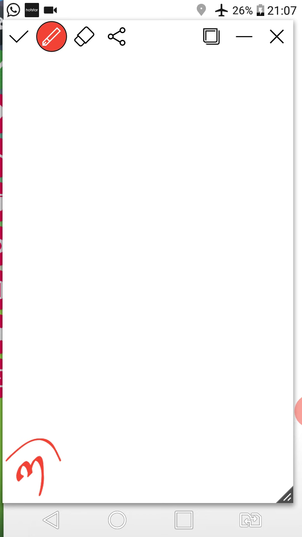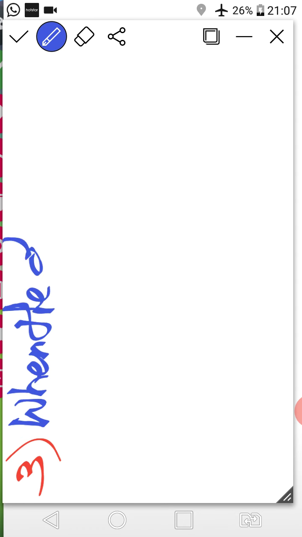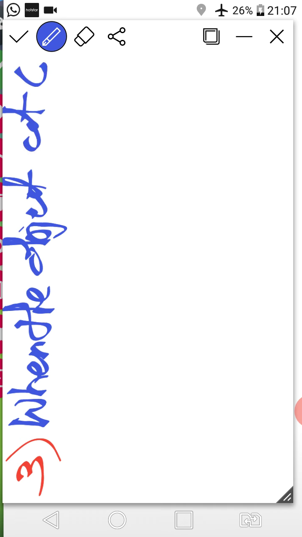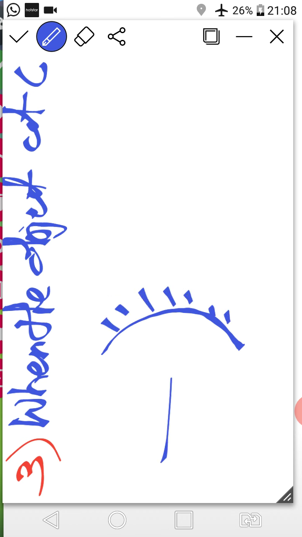Now we will see the third method. In the third method, slowly the object is moving toward the mirror. So the third method is what? When the object is at C, meaning center of curvature, right class? So like that, this is the mirror, pole, F, C. Suppose the object is placed here.